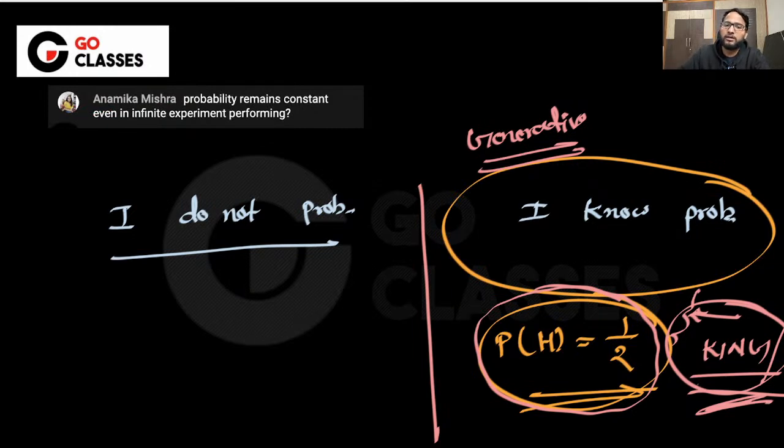I hope now it is understood. So she was asking whether probability remains constant even in an infinite experiment. If you know the probability, it remains constant, right? You know the probability. Now data can change your probability. Let's suppose you know the probability of head is 1 by 2.